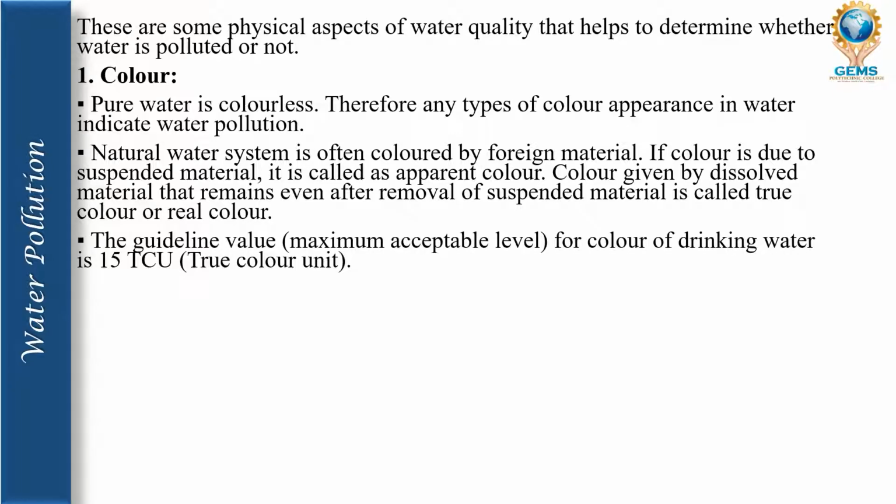The guideline value for the maximum acceptable level for color of drinking water is 15 TCU, that is, true color unit. Basically, this is the maximum value given by the government, up to which we can drink the water, that is, if the true color unit is 15 TCU. If it is more than that, then it is not recommendable to drink because it is highly unacceptable. These are the guidelines that we have to follow in order to have a healthy life.